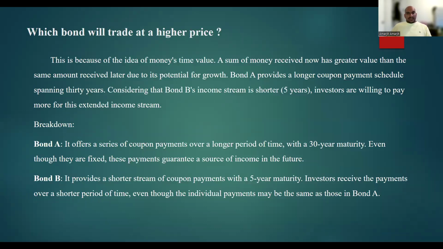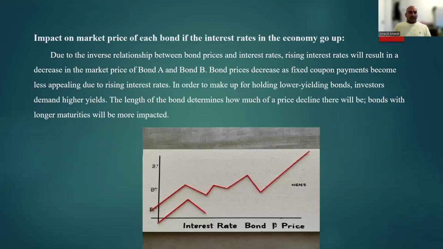And because the impact of interest rate fluctuation is compounded over a longer period of time, bonds with longer maturity are more susceptible to fluctuations in interest rate. The time value of money effect will cause the longer maturity bond to trade at a higher price when comparing bonds with the same credit quality, coupon rate, and par value.